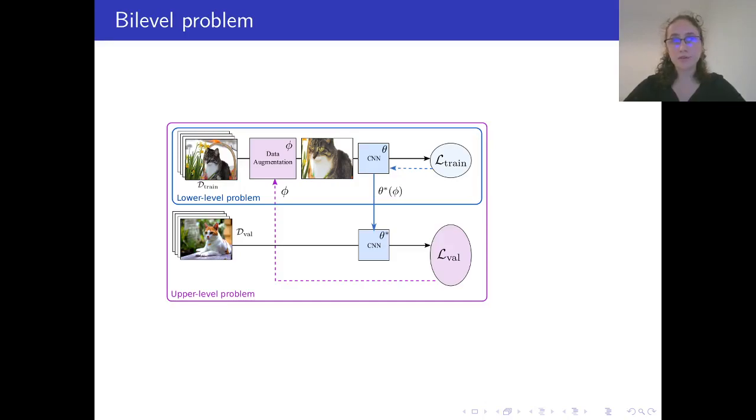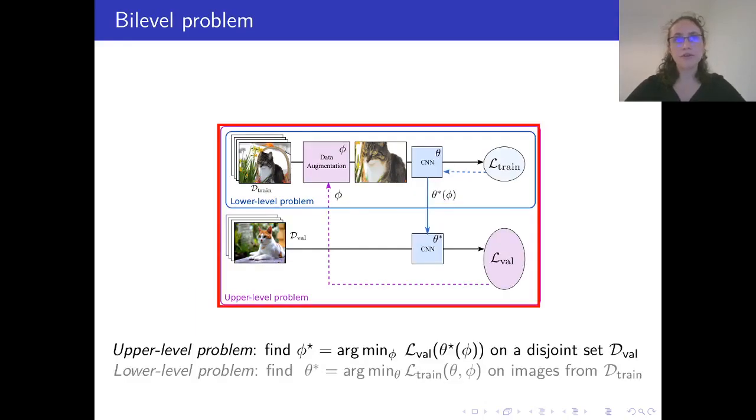To explain these contributions, let's get back to the bi-level problem. A bi-level problem is such that the loss to minimize depends on the optimal solution of another problem. Here, the goal is to solve the upper level problem: find the augmentation policy that minimizes the validation loss. The loss is evaluated for a network trained using these augmentations.